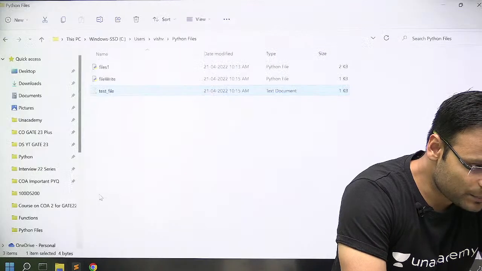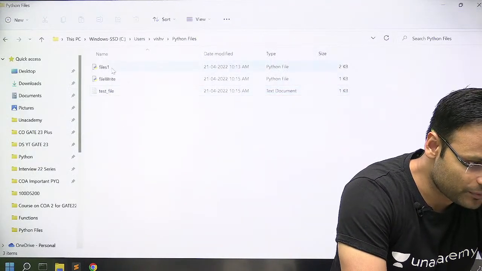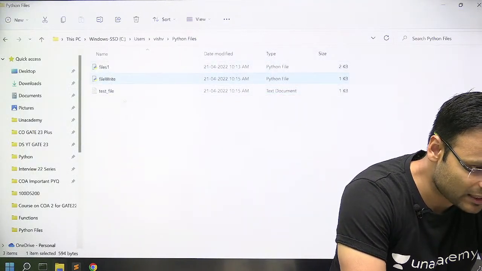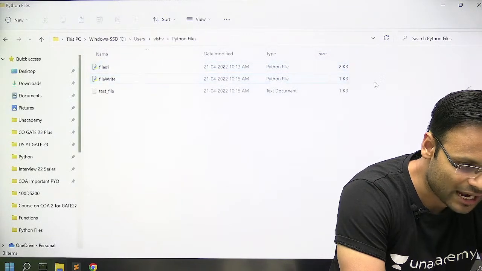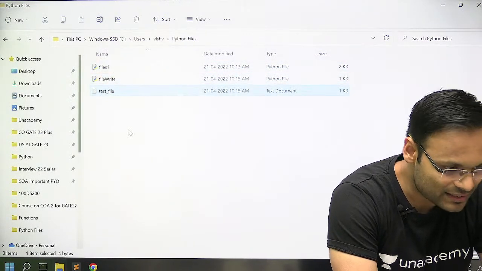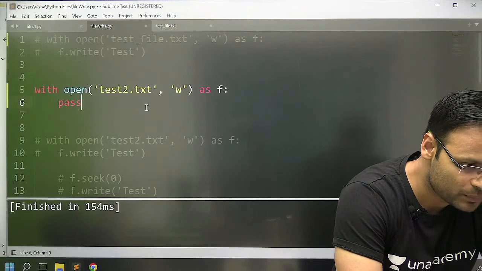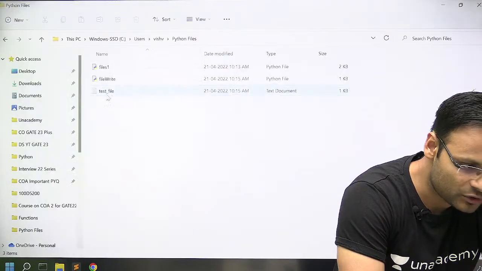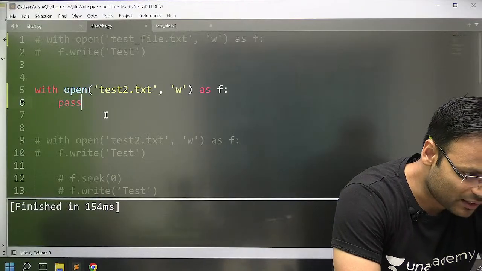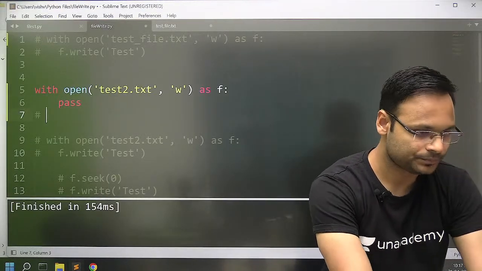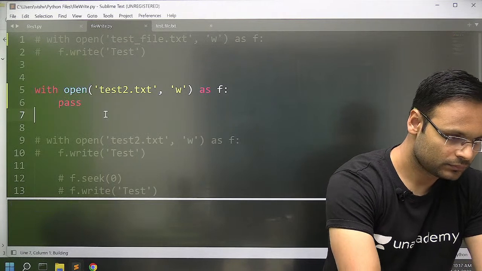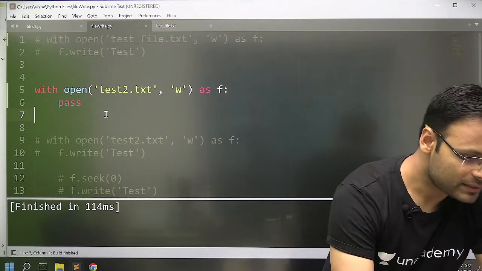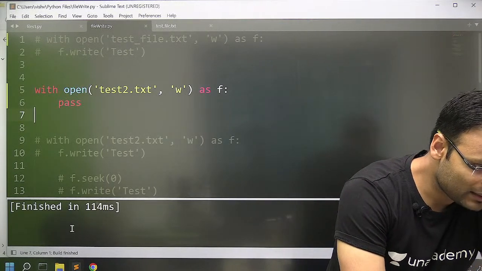Right now in this particular folder, you can see file1 and file write Python. These two Python files are there in which I am working right now. The test file is there, which is the existing test_file. test2.txt is not present. But as soon as I run this, what happens? I do have another text file.